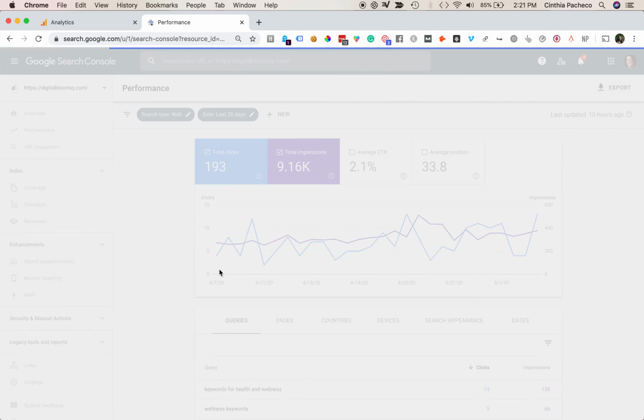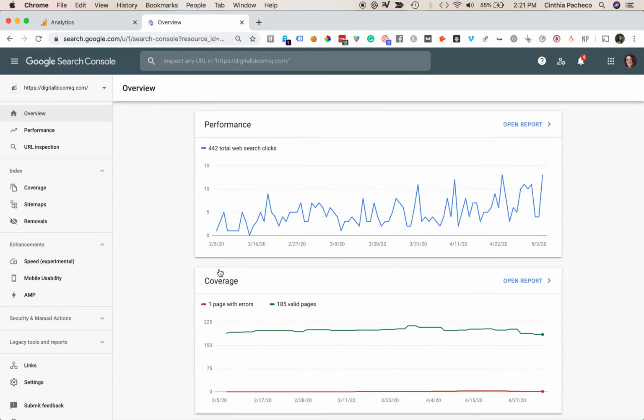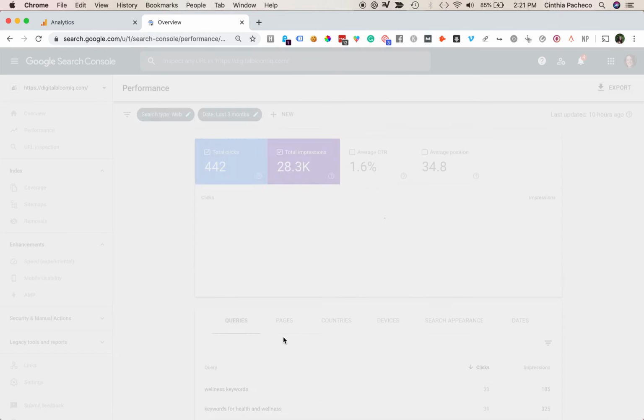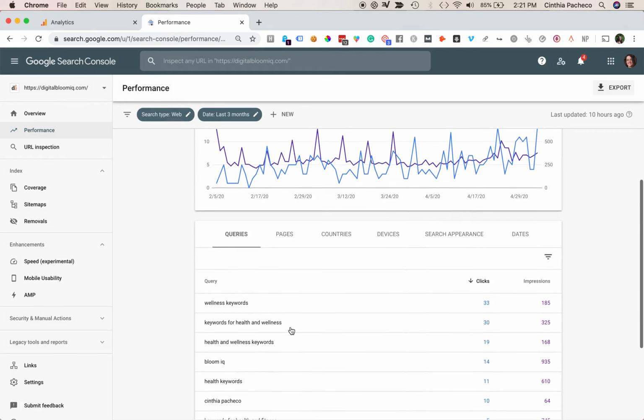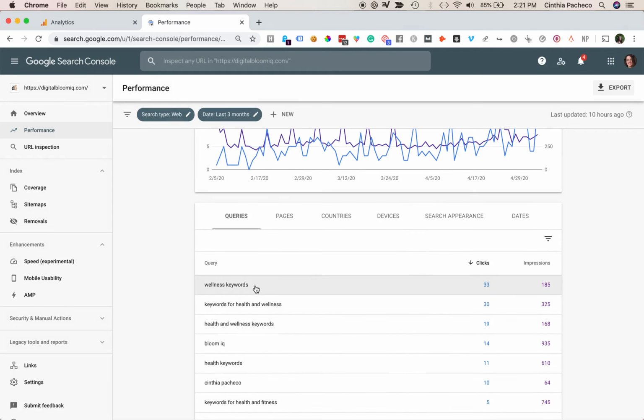When you go to Search Console, you might come to something like this. So you can just click on this performance report and it'll take you to the report I was just looking at. And the cool thing is you can see keywords, but then you can actually filter quite a bit.